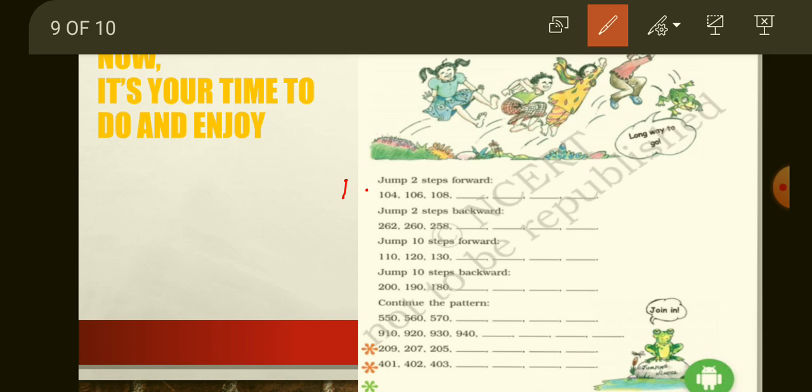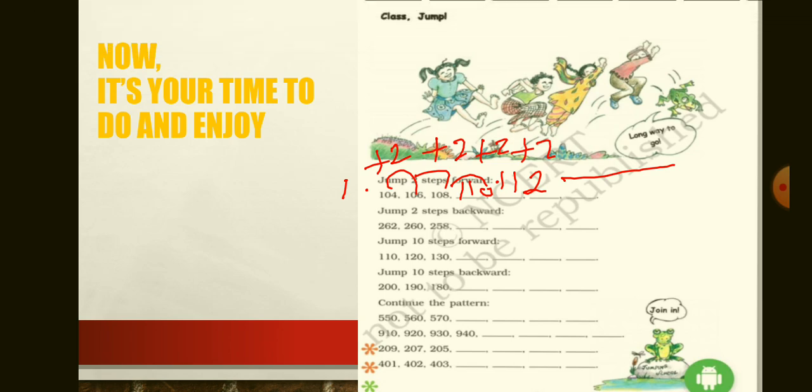Okay, 104, 2 steps forward means plus, you have to add 2 numbers, 106, then plus 2, 108, then plus 2, 110, and plus 2, 112. Same as you have to complete the series. So many series are given here. So it's your time to do and enjoy. Okay.